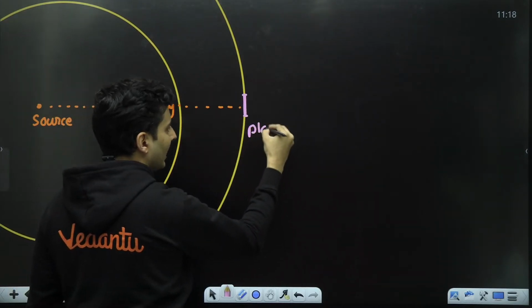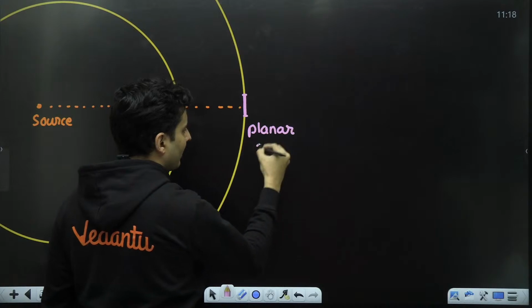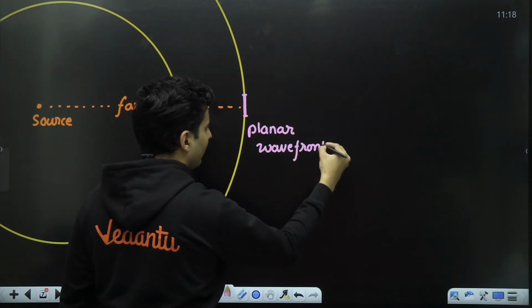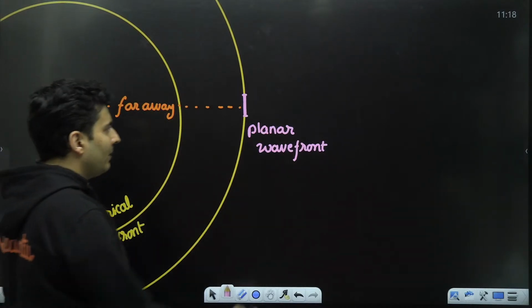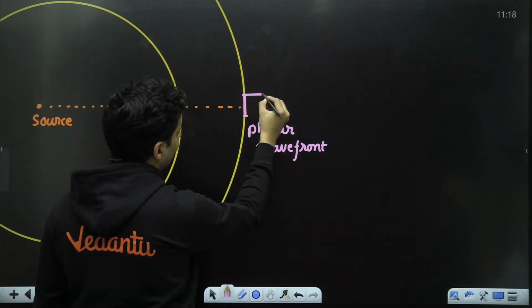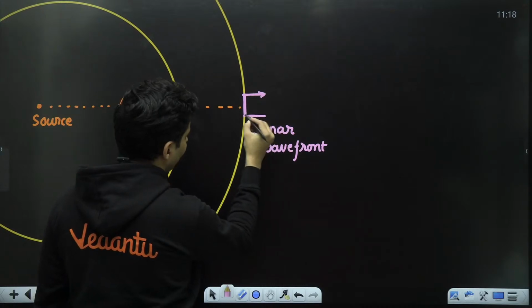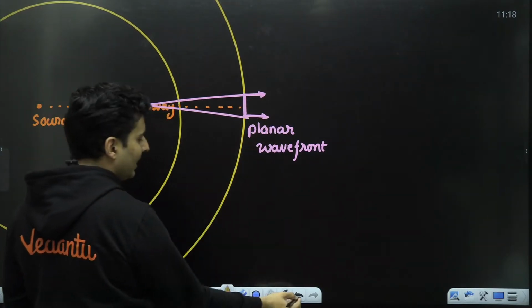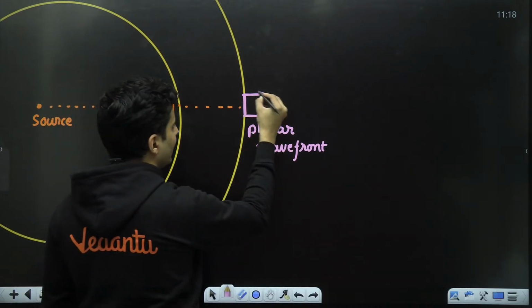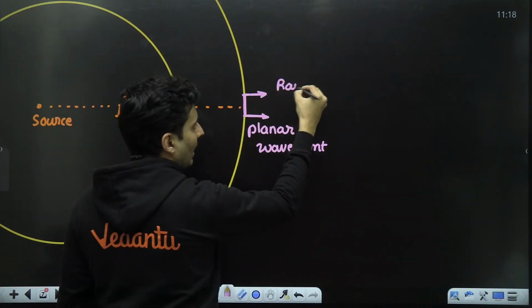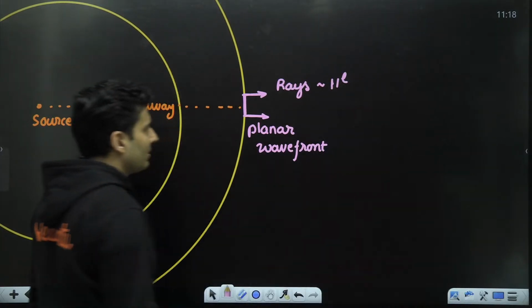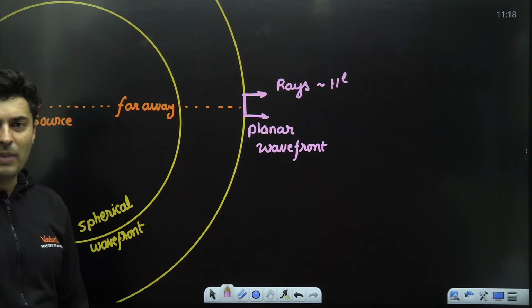So it looks like a planar wavefront. You won't see much of a difference between the rays of light, although they are diverging in nature, but it will feel as if the rays are approximately parallel to each other.